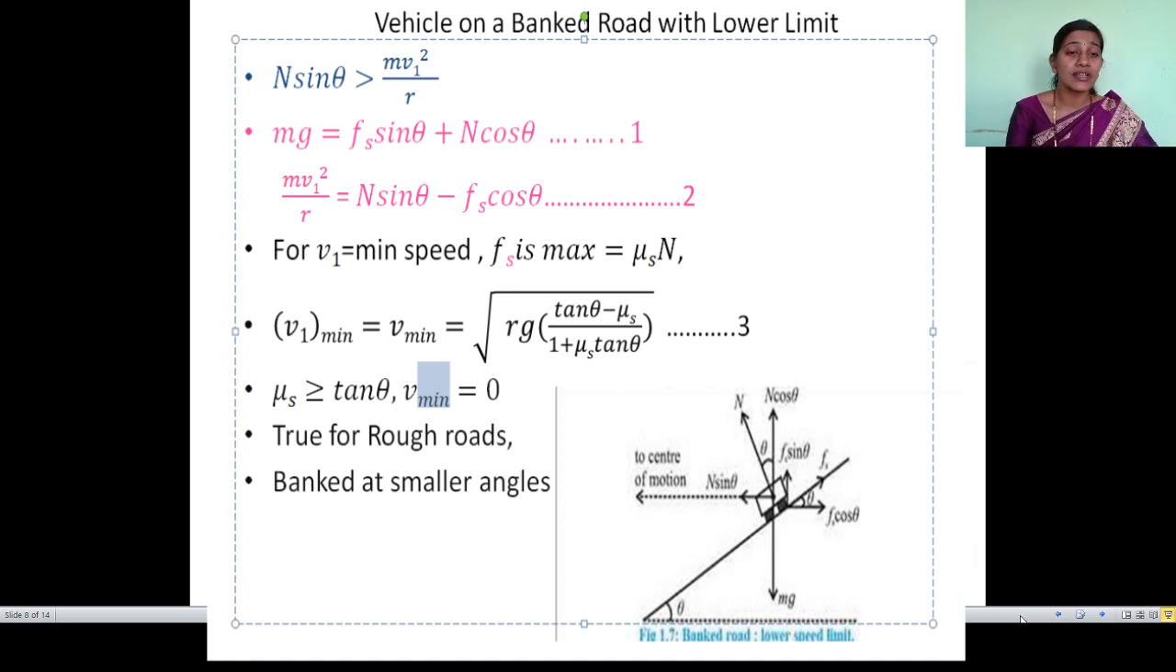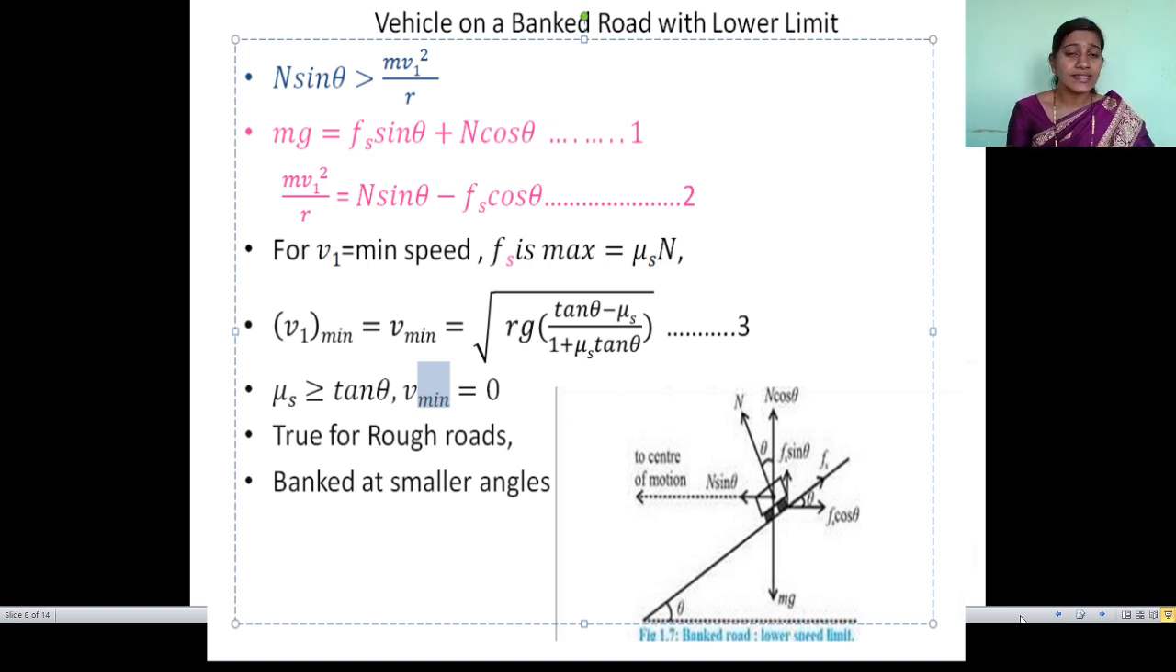Here the condition is that our speed is minimum. V1 is equal to minimum speed. If speed is minimum, that means static friction force is maximum. So static friction force is directly proportional to normal reaction. Here we are getting the coefficient of static friction. We are going to solve the first and second equations, putting in all values. We got the final value for V minimum. When the vehicle is on the banked road, what is the value of minimum speed? It is equal to root of rg multiplied by, in brackets, tan theta minus mu s divided by 1 plus mu s tan theta, bracket complete. This is the minimum speed for the vehicle on the banked road.